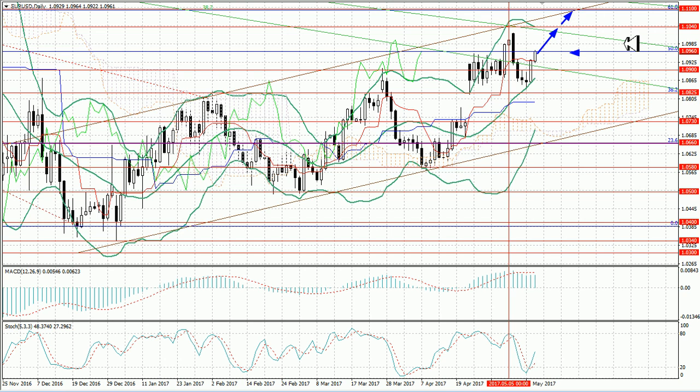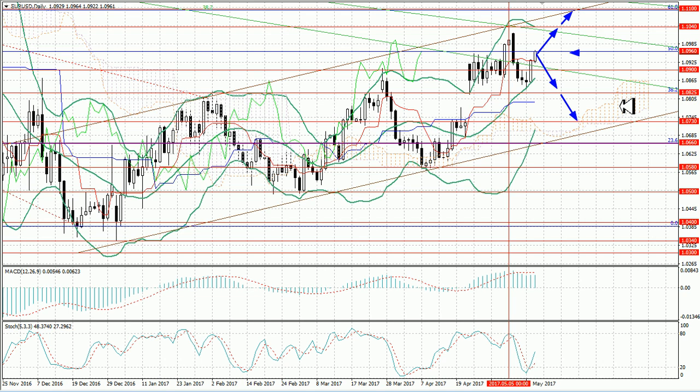Otherwise, with the breakdown of the level of 1.09, the pair may fall to the levels of 1.0825 and 1.0730. As for the fundamental statistics, traders should pay attention to US April industrial production data and the Eurozone's ZEW survey, and also to the GDP index for the first quarter of 2017 in Eurozone.